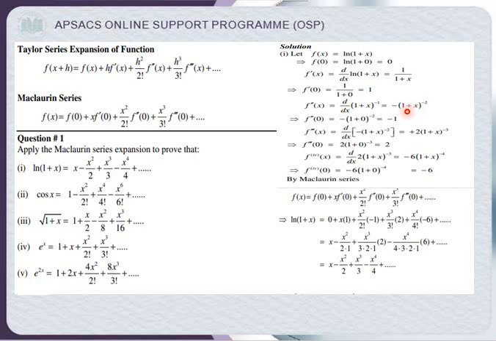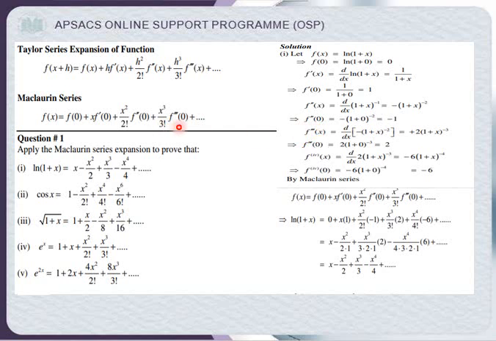Derivative of what is under the power: 1 plus x derivative is 1, because 1 derivative is 0 and x derivative is 1, and 0 plus 1 is 1. So I didn't write 1 here. Okay. Now for f double dash 0, we have to just put x is equal to 0. So minus is the same, 1 plus 0 is 1, and 1 to any power is 1. So minus 1 is the answer of f double dash 0.